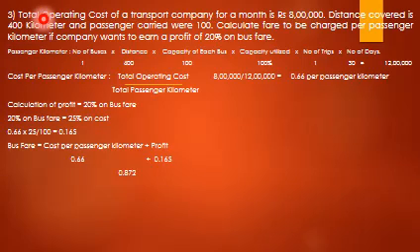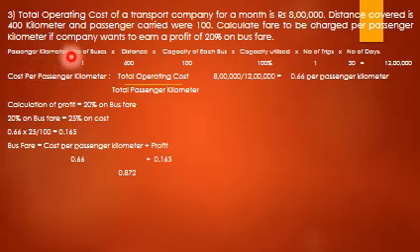So here it is again a different type of problem, where the total operating cost of a transport company for a month is 8 lakh. Distance covered is 400 km and passengers carried were 100. Calculate the fare to be charged per passenger kilometer if the company wants to earn a profit of 20% on bus fare. So in this problem you have to calculate both passenger kilometer as well as cost per passenger kilometer and fare per passenger kilometer. Before calculating cost per passenger kilometer, first we will calculate passenger kilometer.